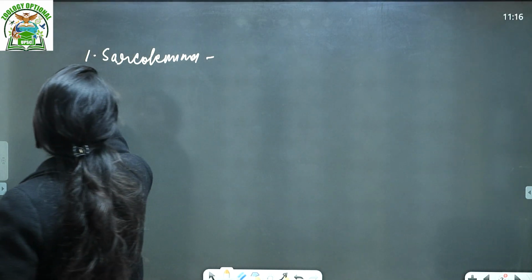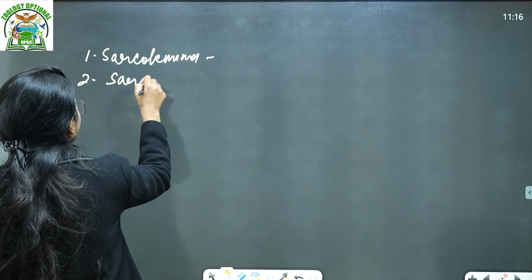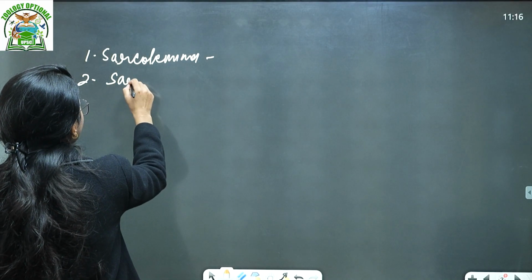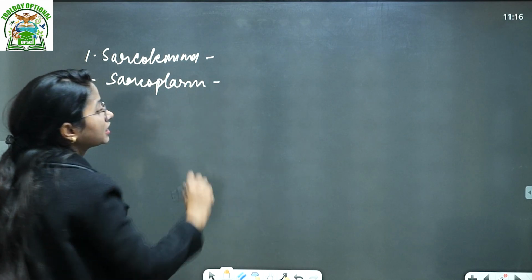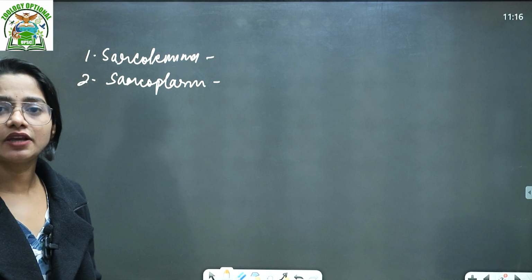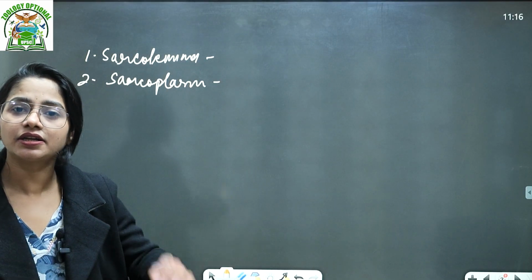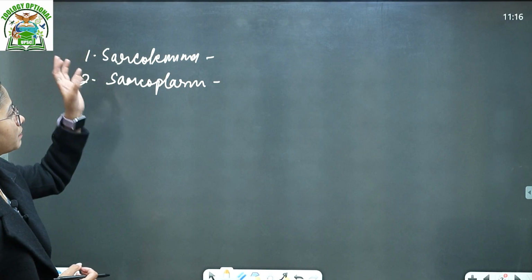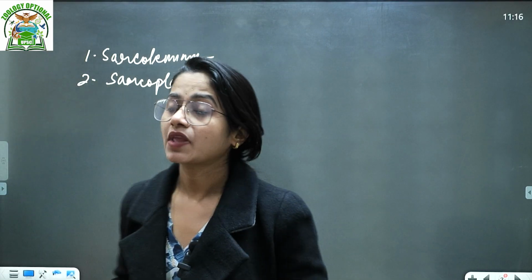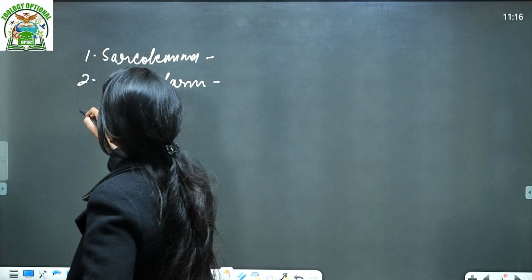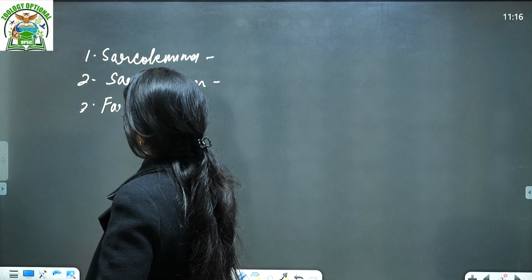Then we talk about the sarcoplasm. What is sarcoplasm? The material inside, right? Like when we say cytoplasm, that is the material filling the cell. Similarly that material is called the sarcoplasm, and the outer membrane is called the sarcolemma. Now we talk about the fascicles. These are some structures, of course I will show that.